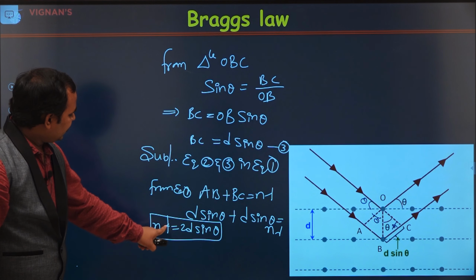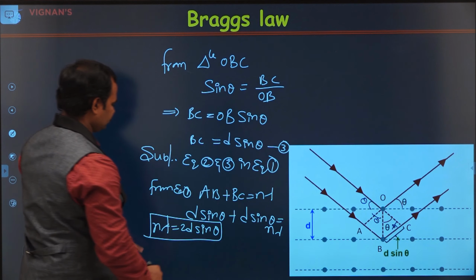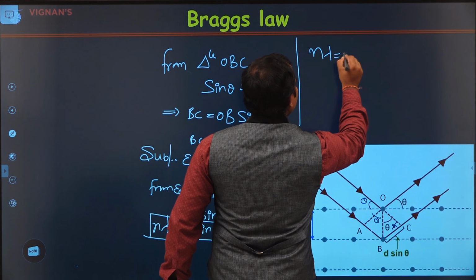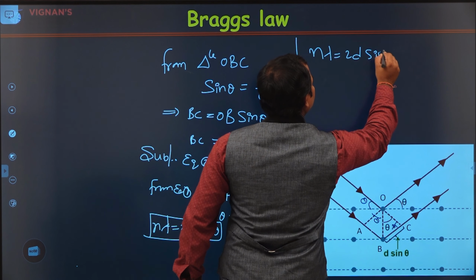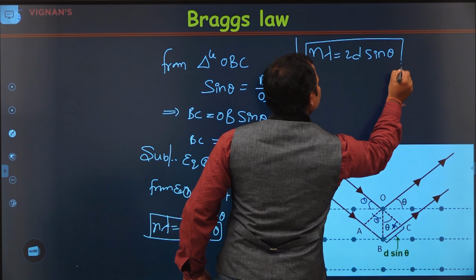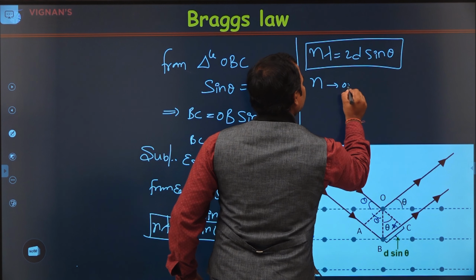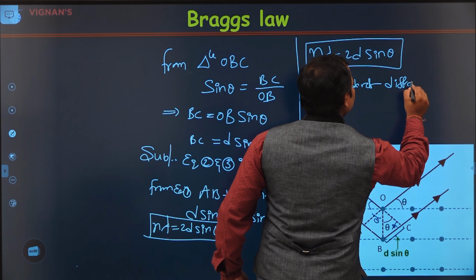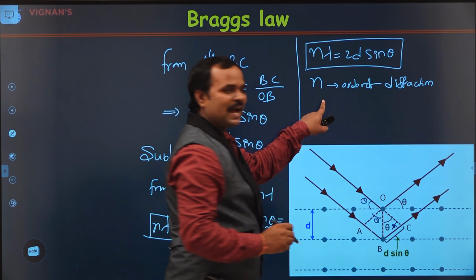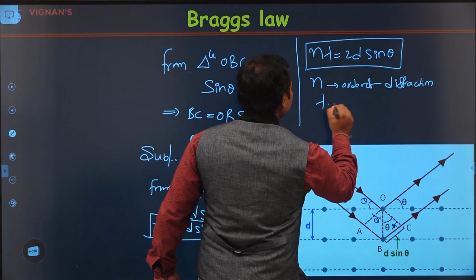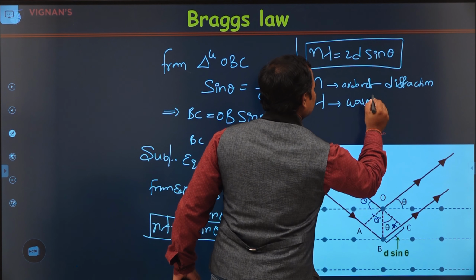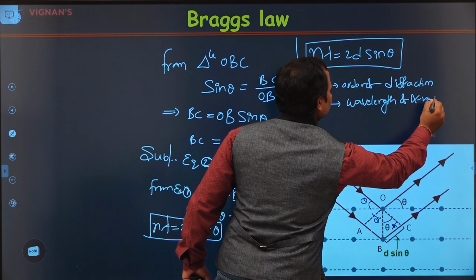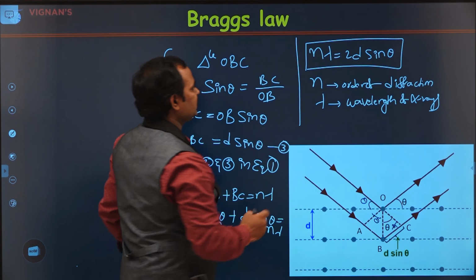Here n is the order of diffraction. Lambda is the wavelength of the X-rays. d is the interplanar spacing.